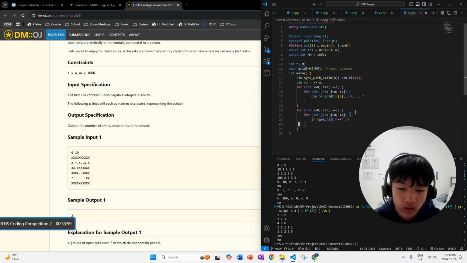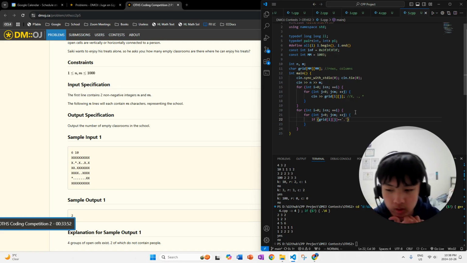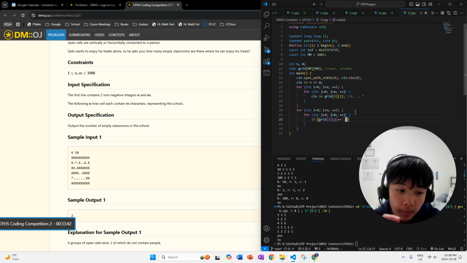So x, dot, asterisk, they're all characters, and single quotes represent characters. We check with the dot. If it's a wall, we don't care, move on, there's no classroom to even consider. But if there's a dot, then we know there's at least a classroom to consider.